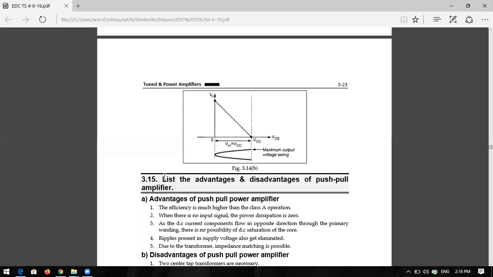So that means the output shape is different from the input shape. That is the reason the output is distorted. So distortion is more in power amplifiers.